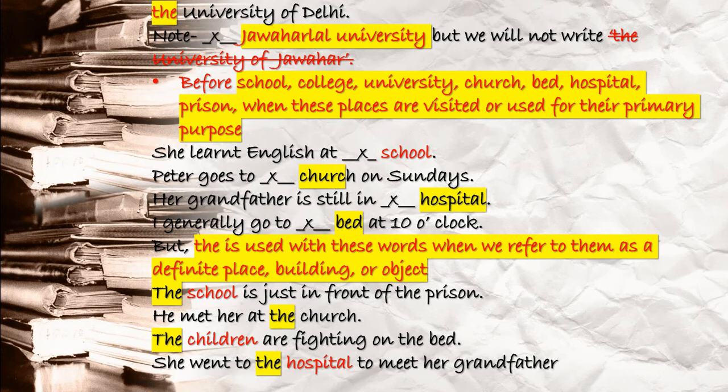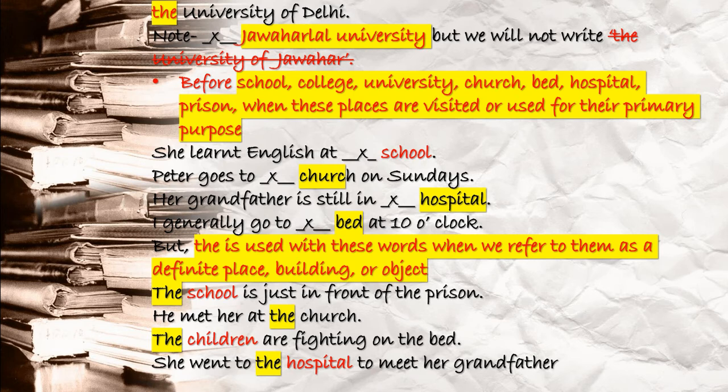That will be wrong. Now see, before school, college, university, church, bed, hospital, prison, when these places are visited or used for their primary purpose. Listen to me once again. Before school, college, university, church, bed, hospital, prison, when these places are visited or used for their primary purpose, at that time we will not use any article. This is very important.